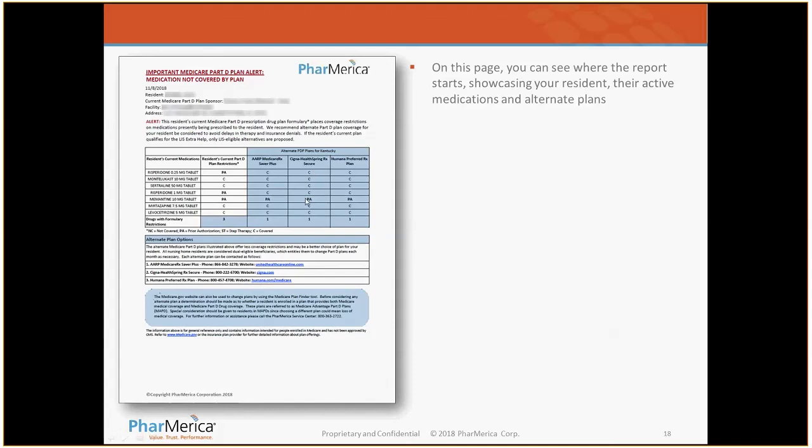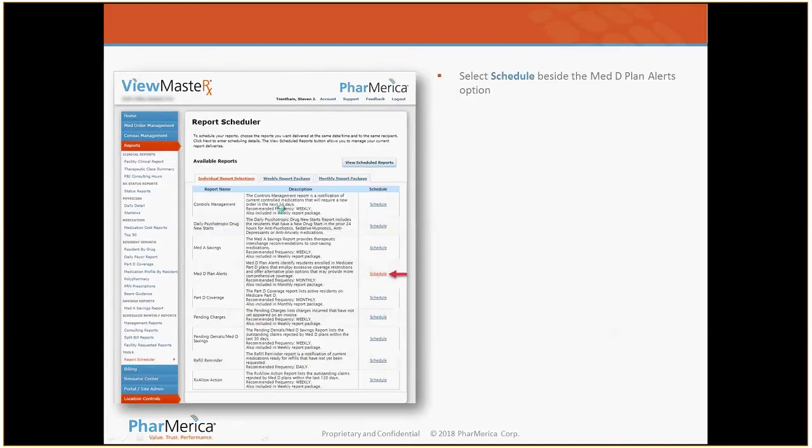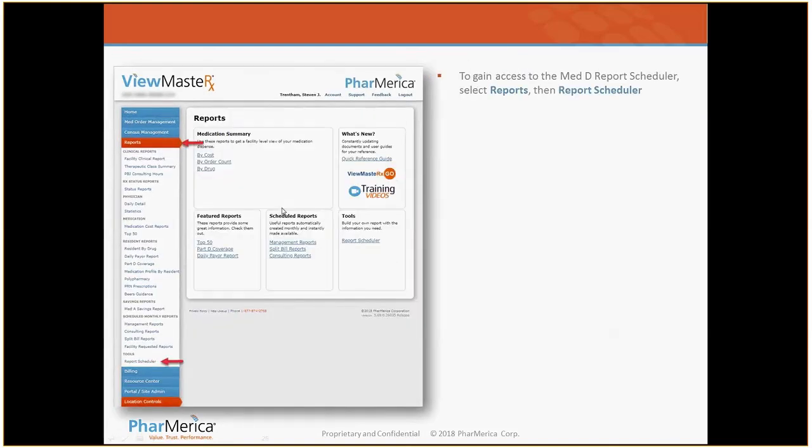You could have this report delivered to you on a monthly basis so you can review to ensure, based on their current drug regimen, if their current plan meets their needs, or if there's another plan that's less restrictive that could be a better alternative for the resident, to talk to the resident's responsible party regarding the opportunity to switch their prescription drug plan. So right now I'm going to go through the steps to show you how to get to and set up this report to run for you automatically.